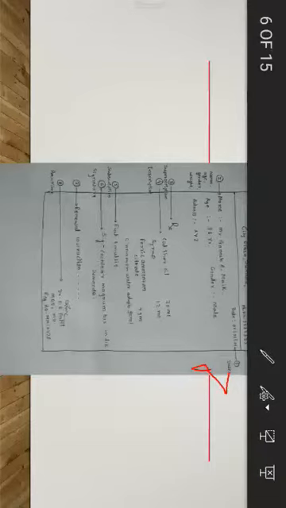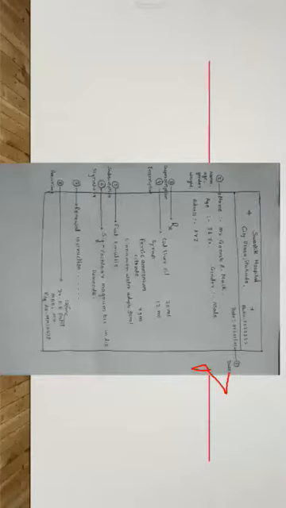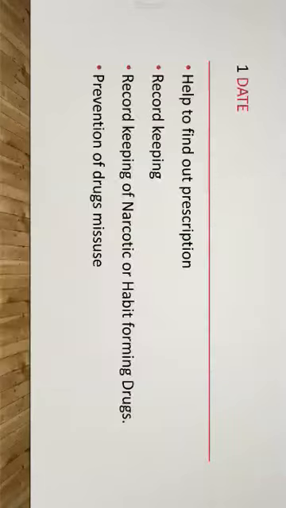Third one, superscription. Fourth, inscription. Fifth, subscription. Sixth, signatura. Seventh, renewal instruction. And 8th number, prescriber's information. Here prescribers means a registered medical practitioner or physician. It may be the dentist, it may be the gynecologist, it may be the orthopedic. Now we'll see one by one.